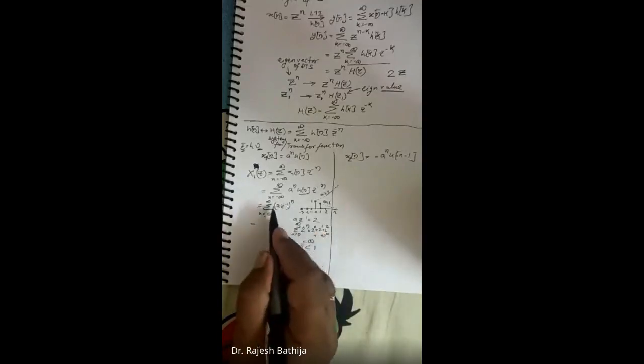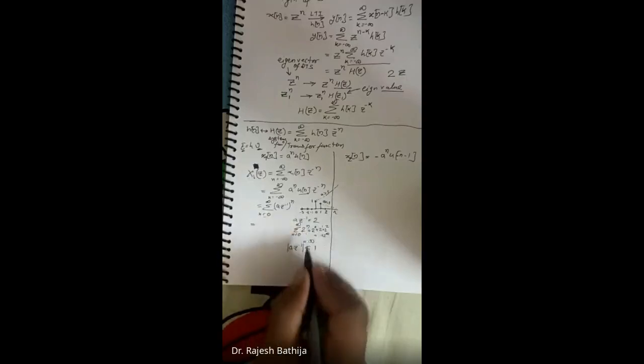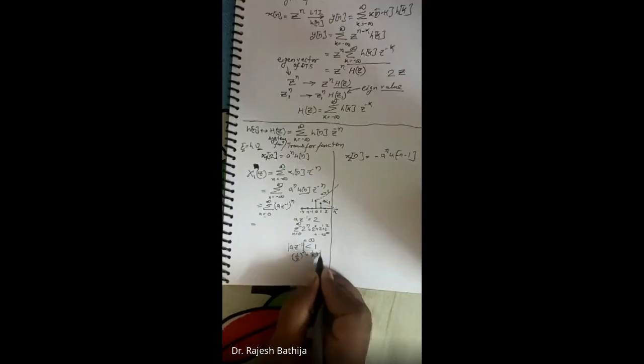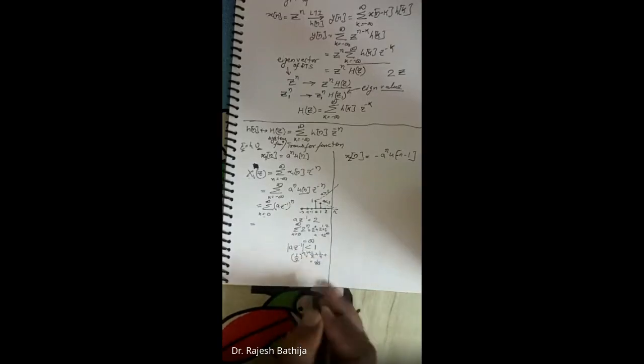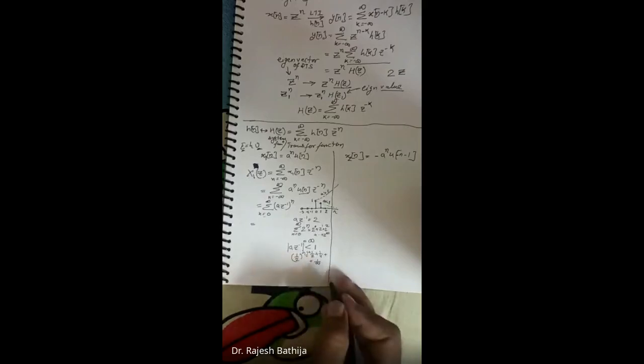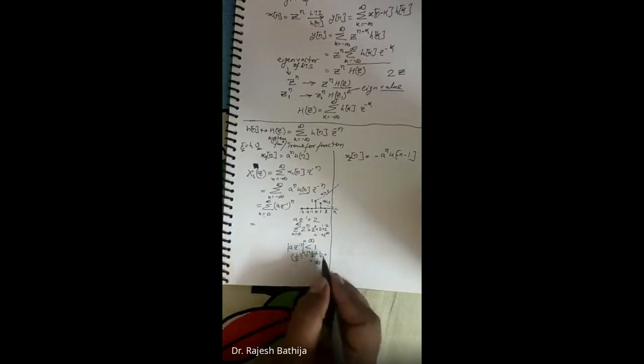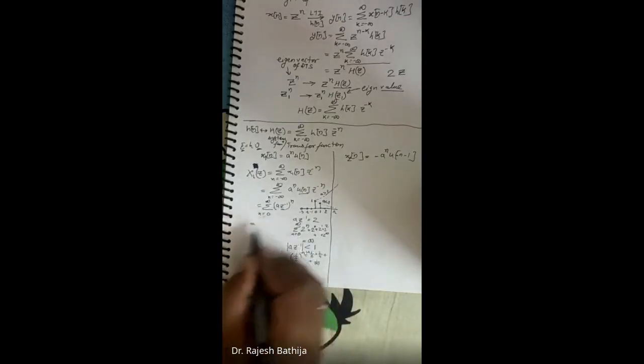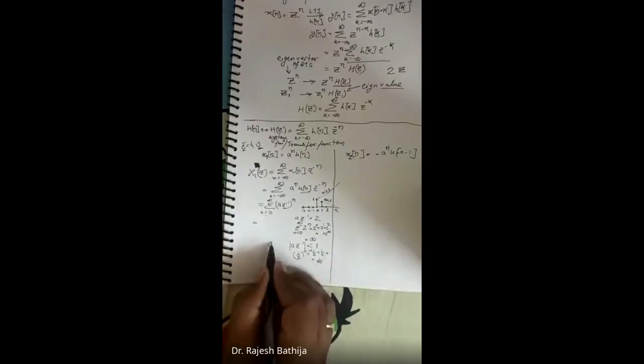But if it is less than 1, for example 1 by 2 to the power n, then it will be decreasing. 1 by 2 plus 1 by 4, plus 1 by 8 and so on. Then 1 by infinity will be there, and 1 by infinity is 0, and this sum will converge. Converge means this sum will be finite. So that is the region of the Z plane.